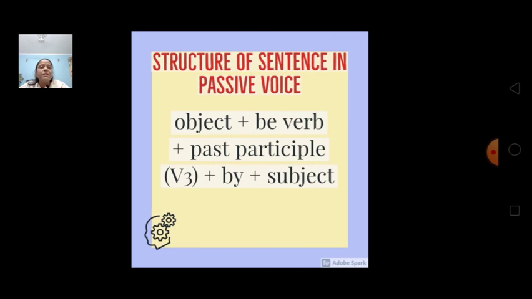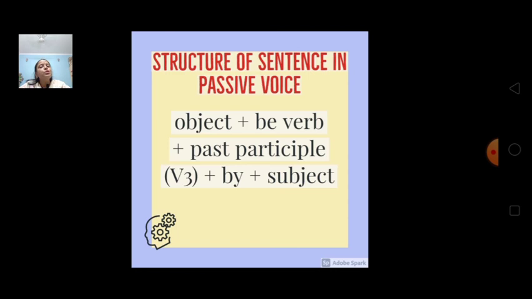Past participle means the third form. All right. Then after the action word which is changed into the past participle, means the third form, we will add by. We will add by, because we are telling that this action is done by. Now the subject is coming at last, so before the subject we will add by, preposition by, and then the doer of the action will come at last.